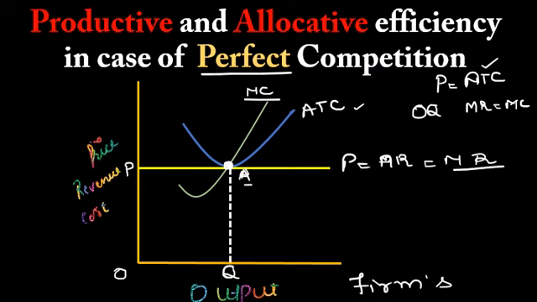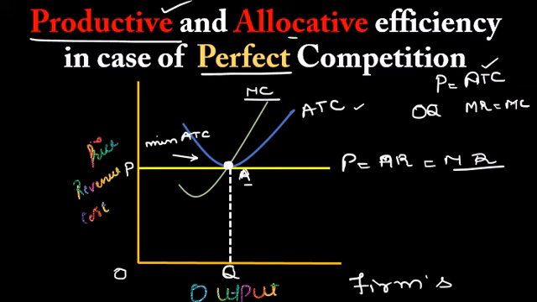Now what about productive and allocative efficiency? Observe that this point A is the minimum point of the average total cost curve. So here average total cost is minimum, which means there is productive efficiency in case of perfect competition.